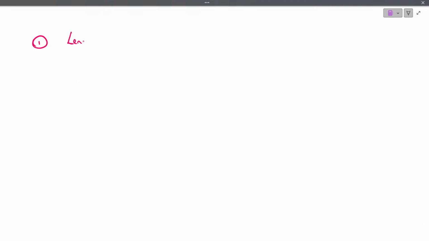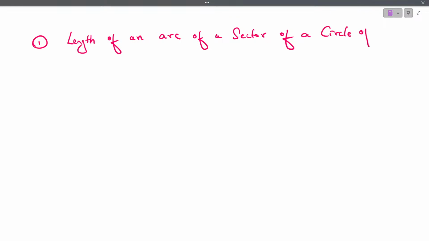Take down: length of an arc of a sector of a circle of radius r and angle theta is dash. Can you tell me the answer for this? To find the length of an arc of a sector of a circle of radius r and angle theta is?